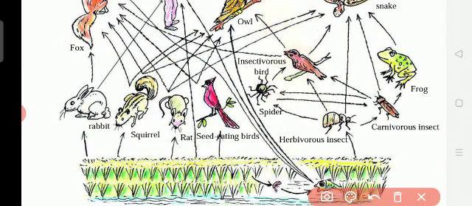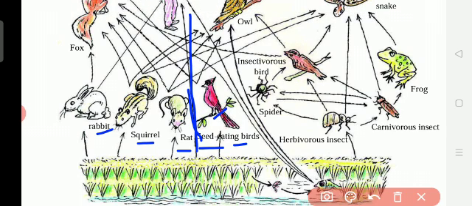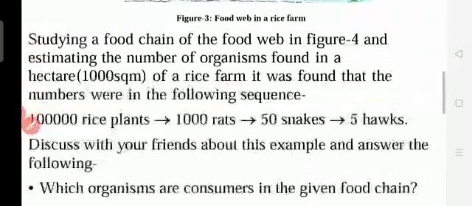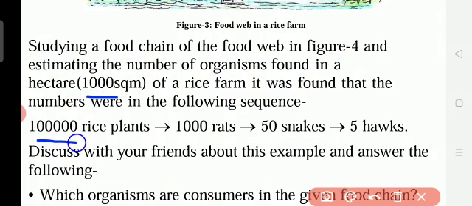This is the food web. Rabbit, squirrel, rat, seed eating birds, and human beings also depend on the rice farm, also depending on the rabbit. On the rabbit the fox depends, on the squirrel the owl depends, so depending on each other for the food. So it is called the food web. Many food chains together become a food web.